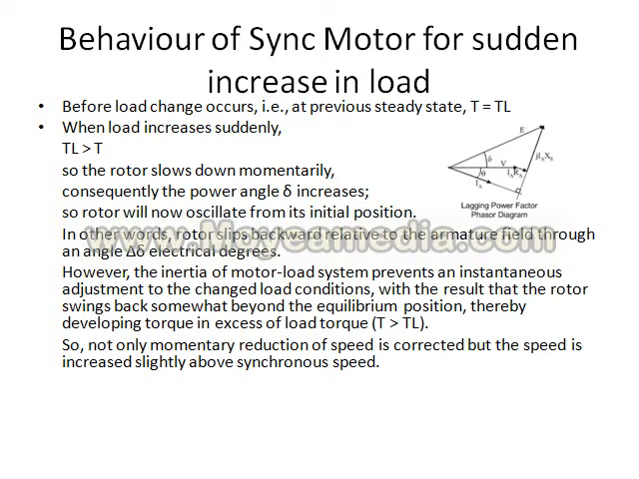The rotor will move from its initial position. If we assume that the rotor is rotating in the anti-clockwise direction, then it will continue to rotate in the anti-clockwise direction, but it will slip backwards by an angle. So the rotor slips backward relative to the armature field through an angle delta electrical degrees.